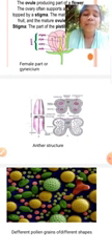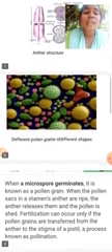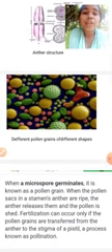Here, the structure of the anther is made up of four layers: epidermis, endothecium, middle layer and tapetum. The epidermis is the outer layer, the endothecium is the second layer, the middle layer is the third layer, and the tapetum is the inner layer. The tapetum is also known as the nutritive tissue.